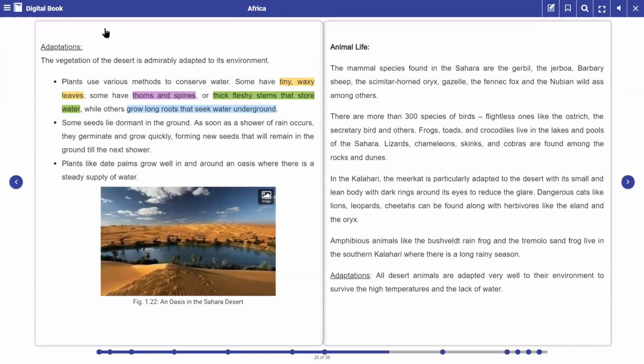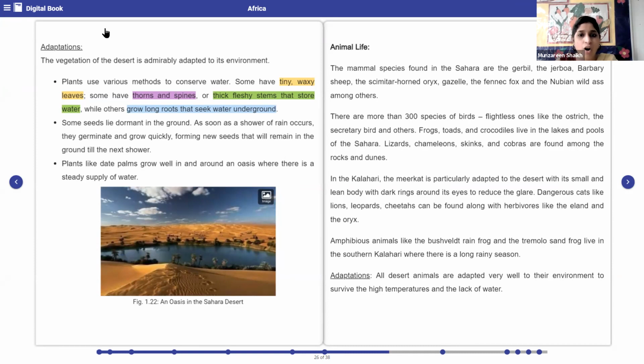Ma'am, to help them breathe. Yes, Joshua. Ma'am, the wax will prevent evaporation of the water fast, and it's very tiny, so very little evaporation may take place. Yes. Since the climate of that region is extremely hot, definitely there would be evaporation, and the plants would die if they do not have a waxy layer on them. Some seeds lie dormant in the ground.